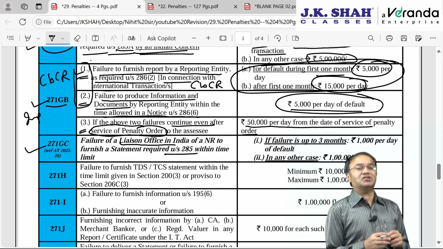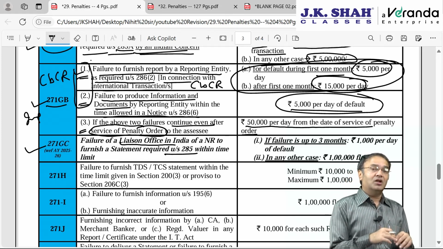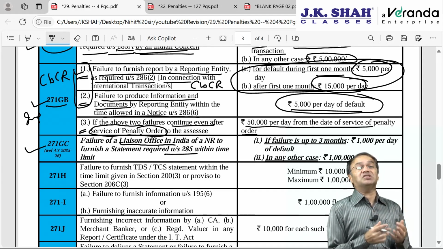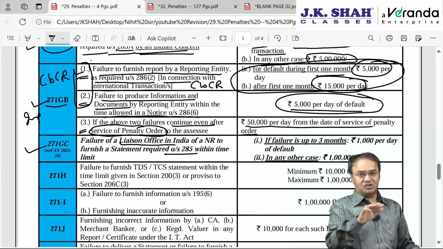AY 25-26, Nirmala Sitharamanji made two amendments. Number one, she changed the time limit. The time limit to furnish the statement, which was 60 days from the end of the financial year, she changed it.